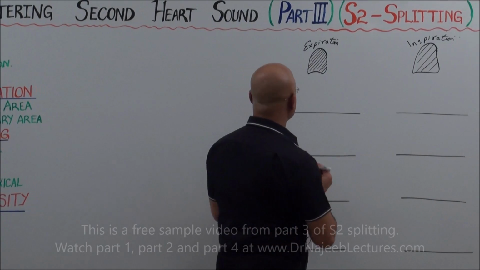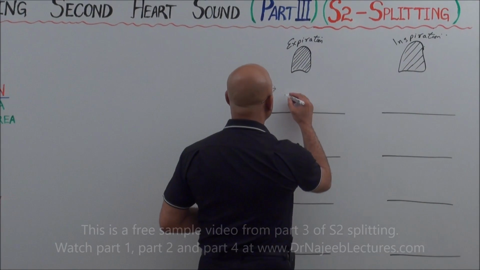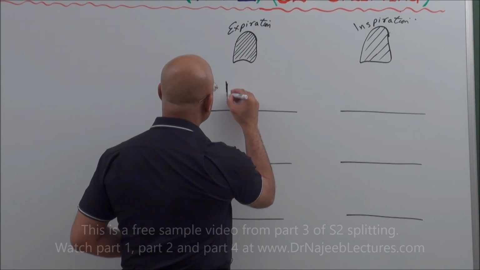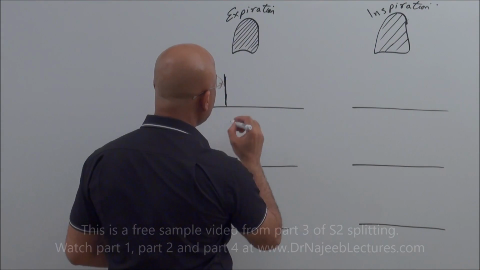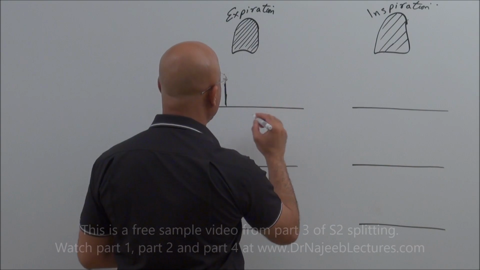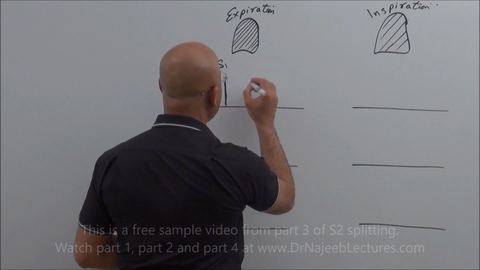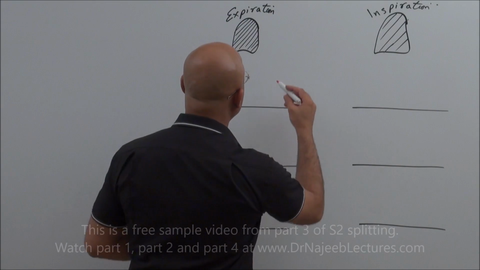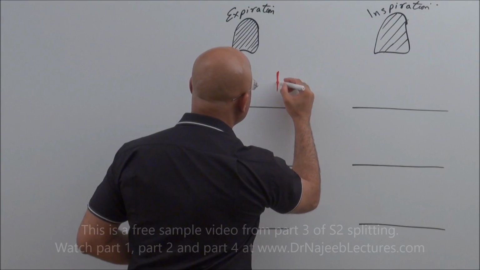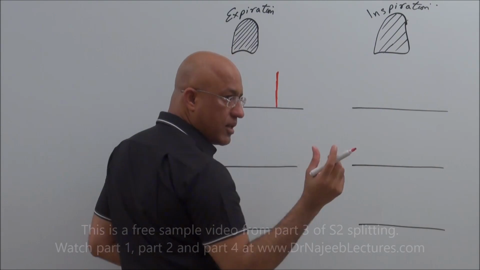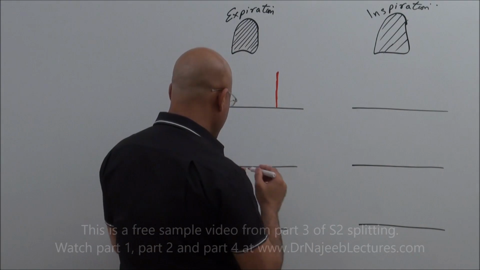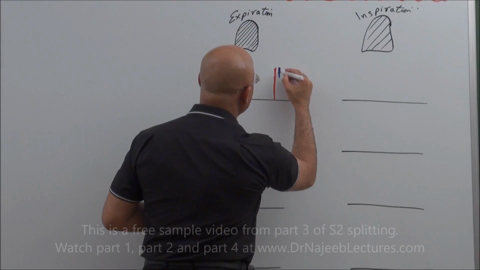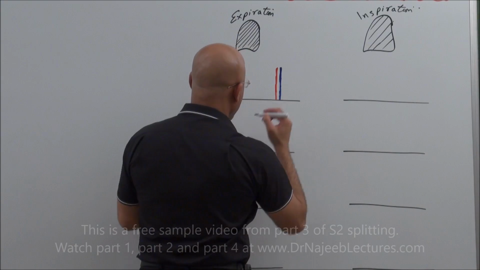First of all, physiological split. As we discussed previously, if you listen for heart sounds during expiration in a normal person, then after the S1, at the end of the systole, there is S2, and in S2 normally the A2 component is earlier and the P2 component is a little later, right?